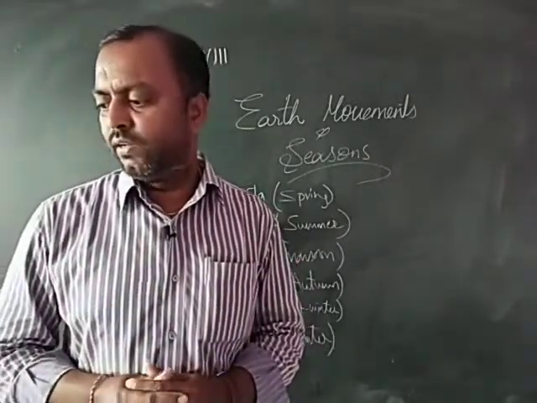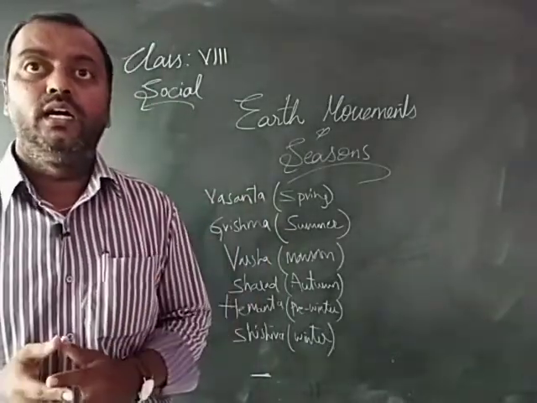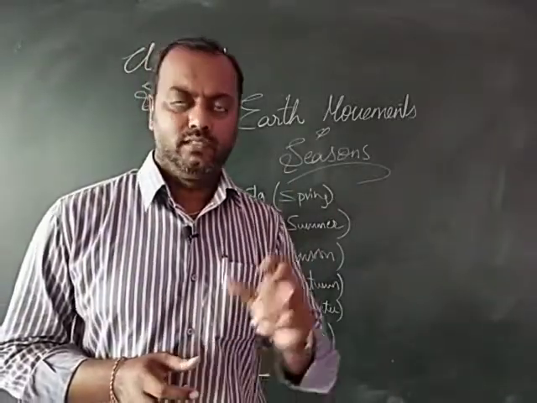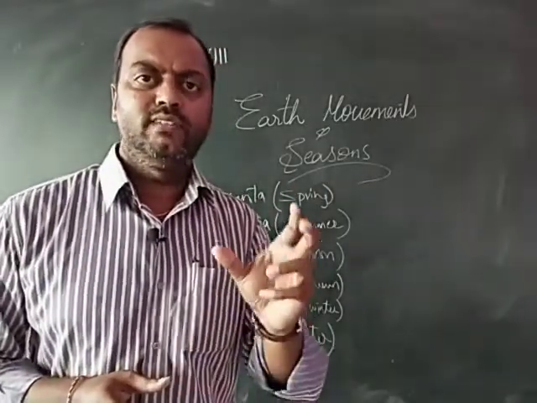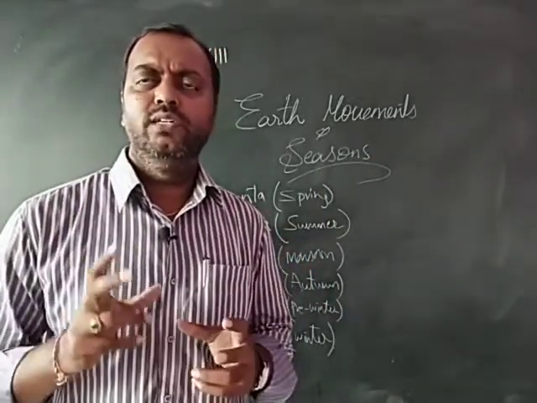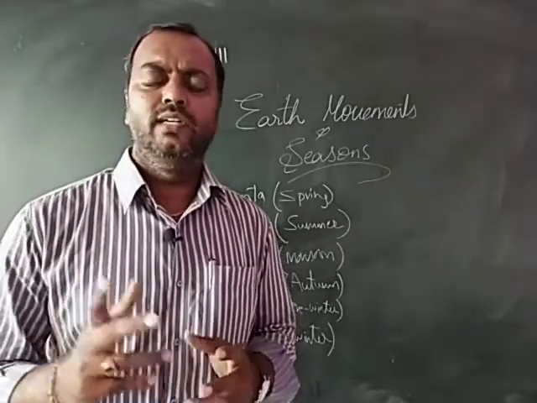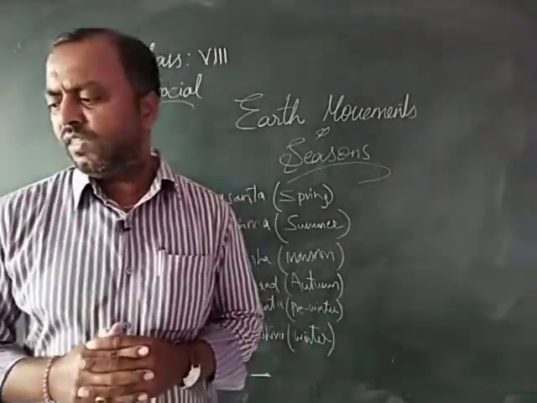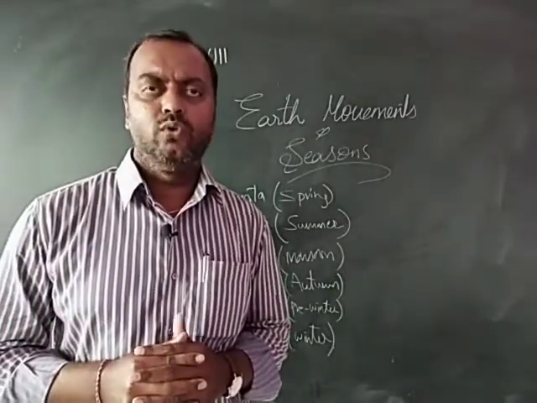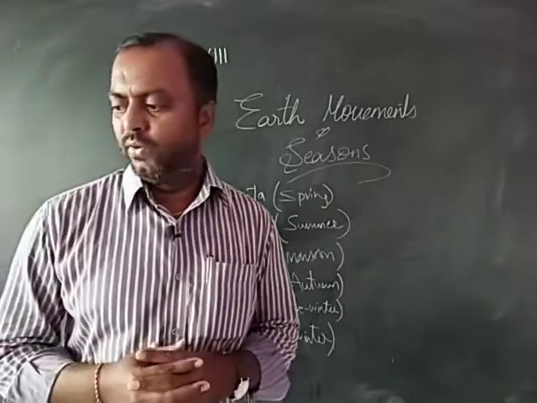We get different kinds of vegetables and fruits in different times of the year. Mango comes in the season of summer, whereas custard apple comes in the season of monsoon. Likewise, different kinds of vegetables and fruits come at different times of the year. Some are in the hot season and some are in the wet or cold season.